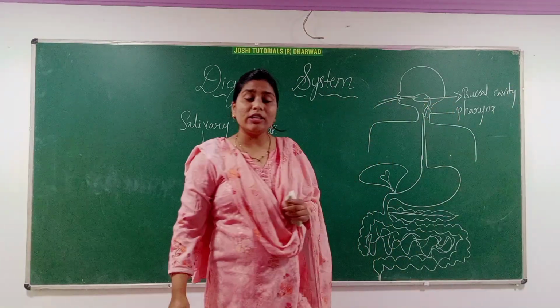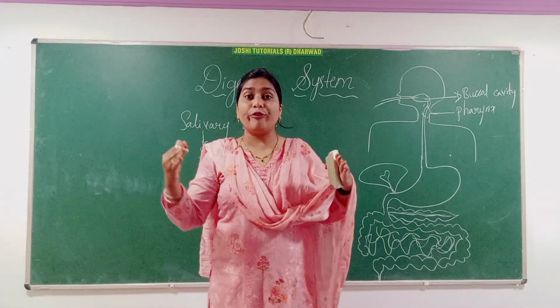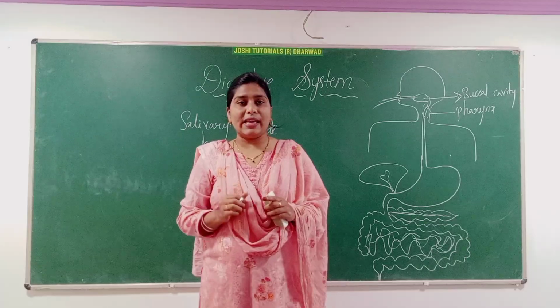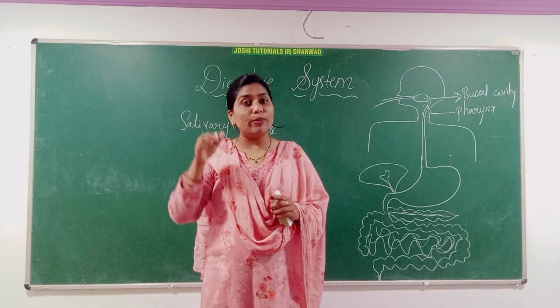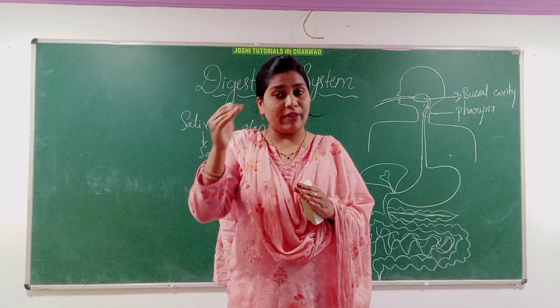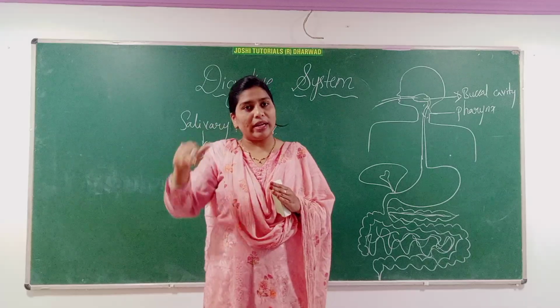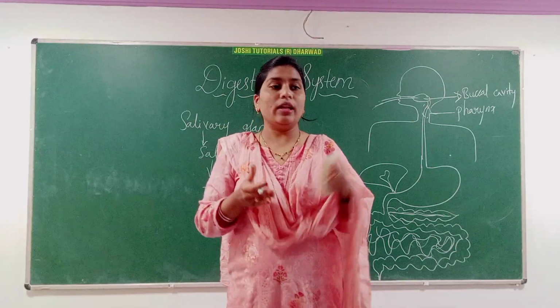Next, pharynx. What is pharynx now? Pharynx is the common passage of food and where it is crossed. For example, when air is coming from the nose, it will move to the larynx. In the larynx opening, there is the pharynx, it will enter, and food also enters the pharynx. Pharynx is the common passage for the food and air.